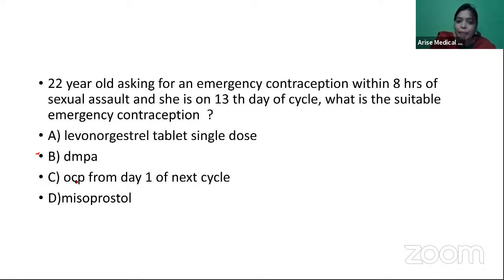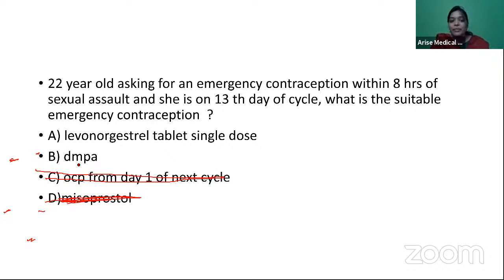So here, the options are LNG tablet single dose, DMPA, OCP from day 1 of the next cycle, and misoprostol. They're asking for emergency contraception. Now, point number 1, is misoprostol an emergency contraception? Definitely no. So that's gone. Misoprostol is not at all an emergency contraception. OCP from day 1 of the cycle will help you for next cycle contraception, but why is it emergency? OCP as emergency contraception is a Yuzpe regimen, not from day 1 of the next cycle. So this is also gone.